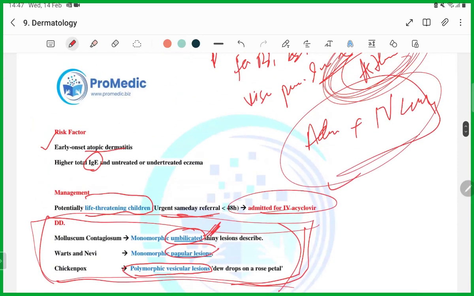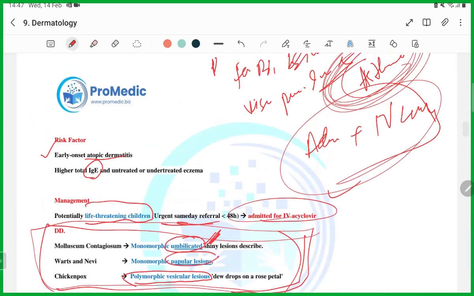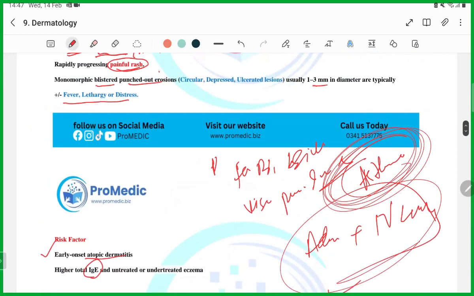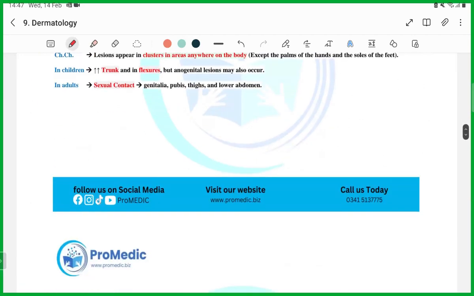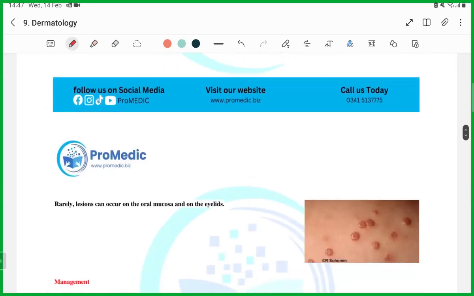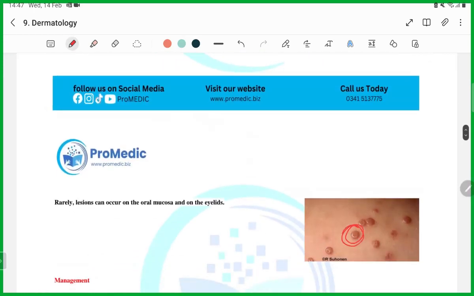We have already read this, and I have already told you about that. Here it is punched out erosions. Remember, this is how you study. This is how you differentiate. If you can see here, umbilicated rash.